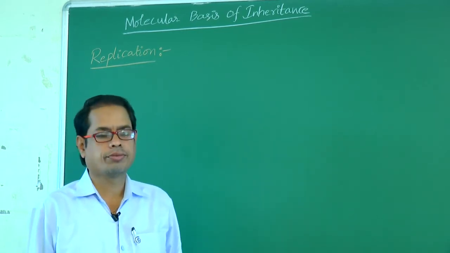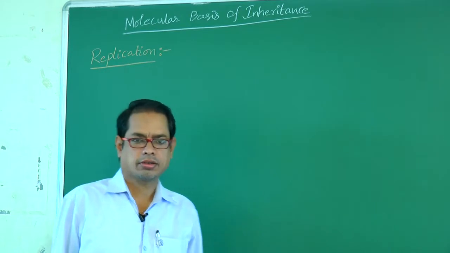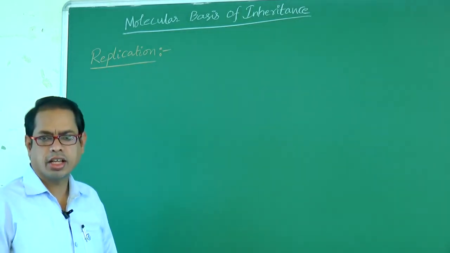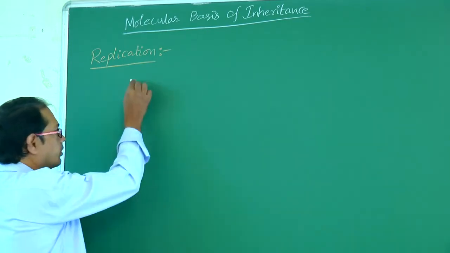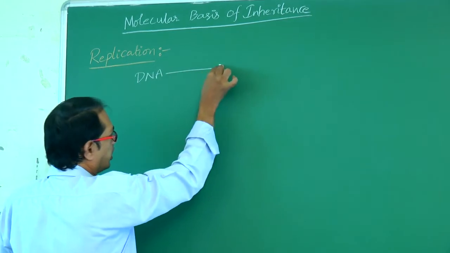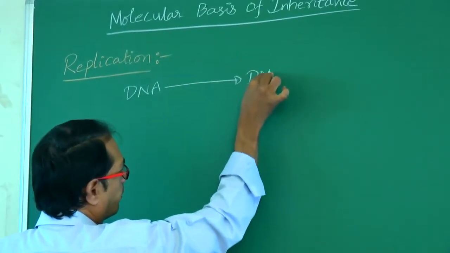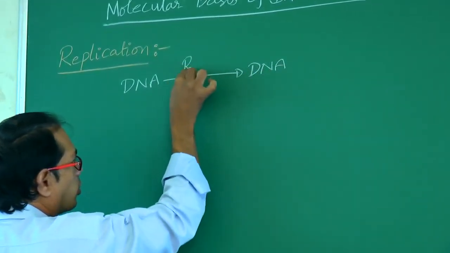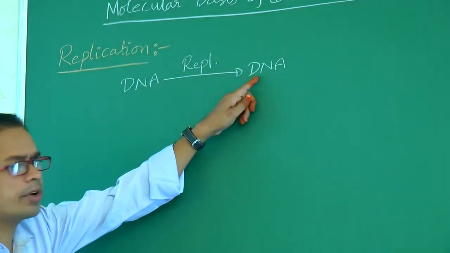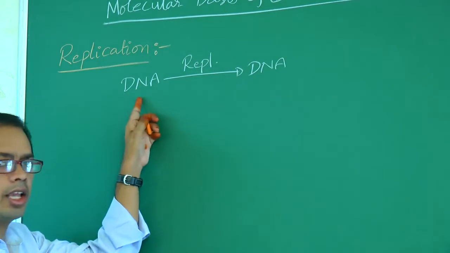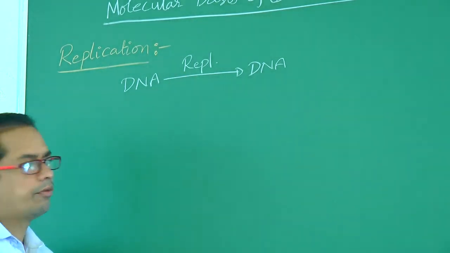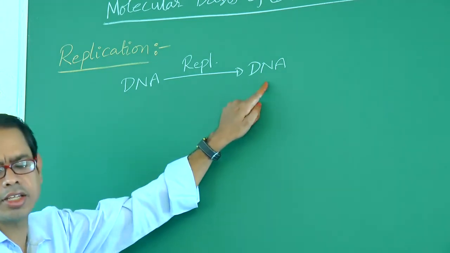Okay. Now I am going to explain a new topic called replication. What is that? See, it is DNA. From DNA, DNA will be formed. This is so-called replication. Formation of DNA from DNA is called replication. Which one is formed? DNA is formed.